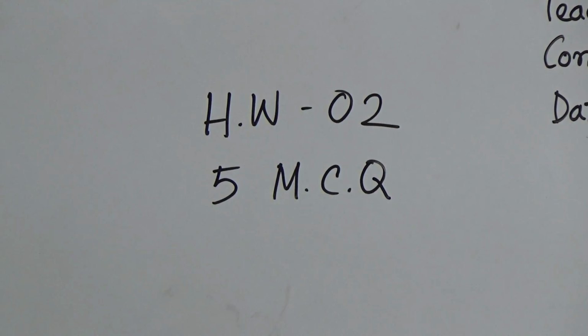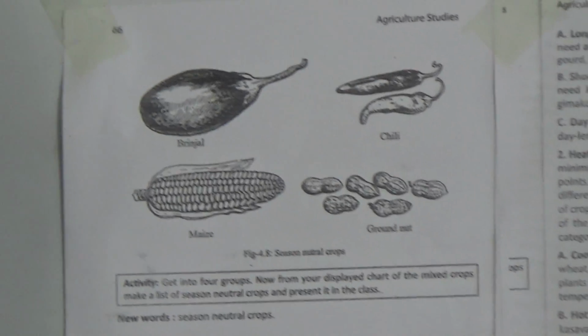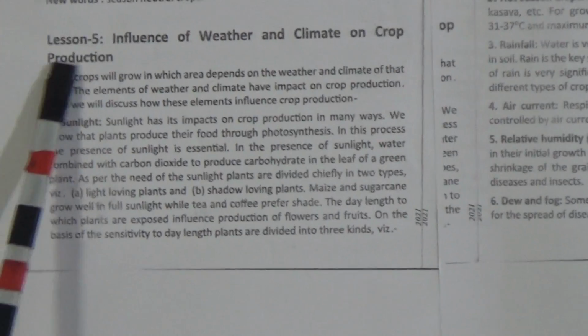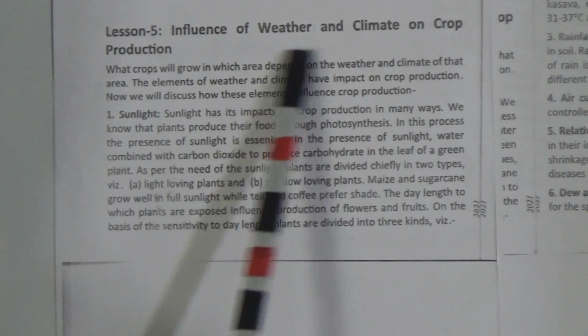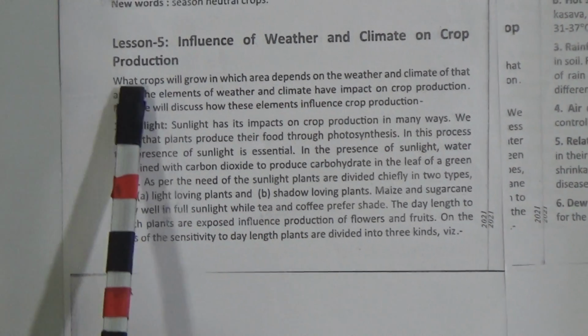My dear students, welcome back to our class after a long time. We were in chapter 4, agriculture and climate. Today we will read and discuss lesson 5 and lesson 6. Let us start lesson 5: influence of weather and climate on crop production.